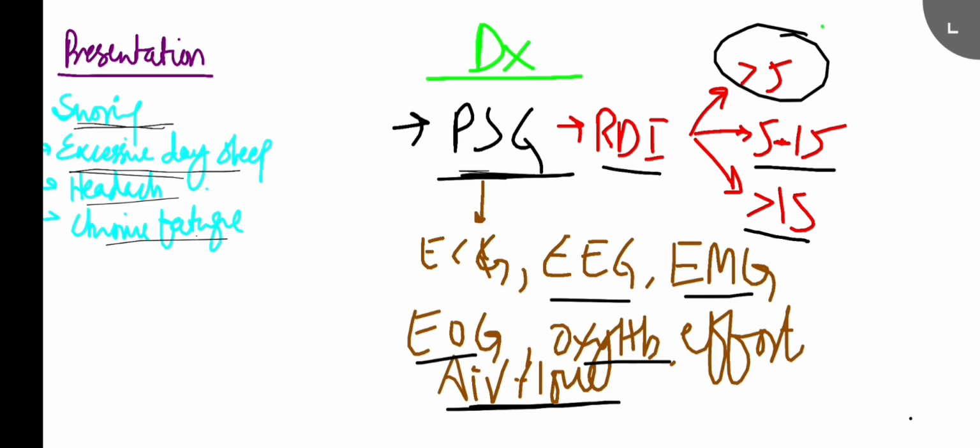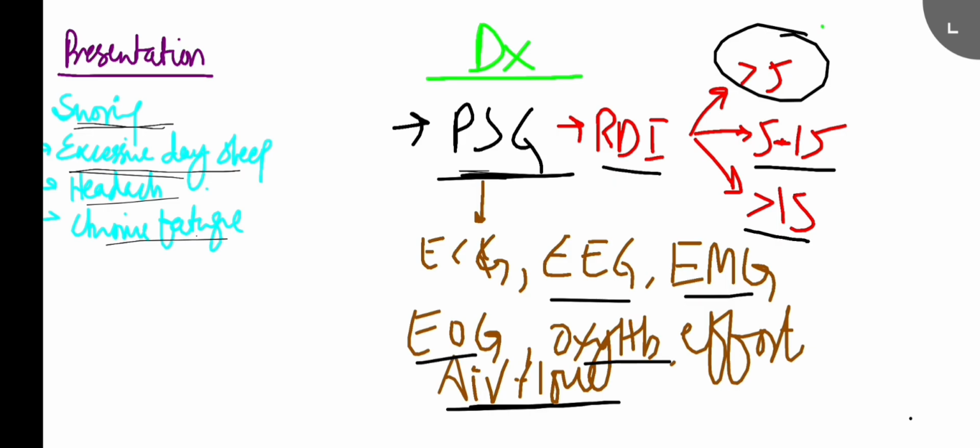So greater than 5 means that it's diagnostic of OSA. 5 to 15, now we are deciding for the CPAP. You know that the CPAP is the choice here. So 5 to 15, if the comorbidities are there, which I have told already, it's for CPAP. And if it's greater than 15, even if no comorbidities are there, it's for the CPAP. So it's all about polysomnography.